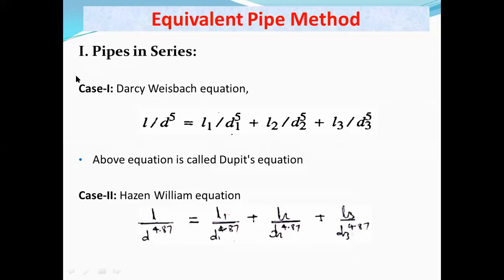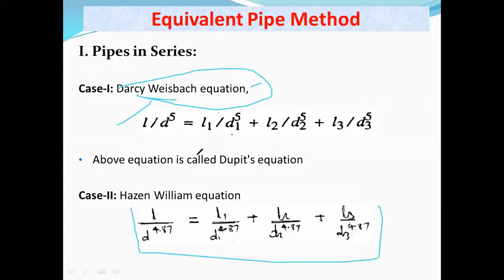Pipes in series, case 1 and case 2: in the problem, if the Darcy-Weisbach equation is used or the constant is given, in that case you have to go for this formula. If the Hazen-Williams constant is given, then we have to go for the Hazen-Williams formula. Both equations are the same. If you look at the power of d, only that power is changing.